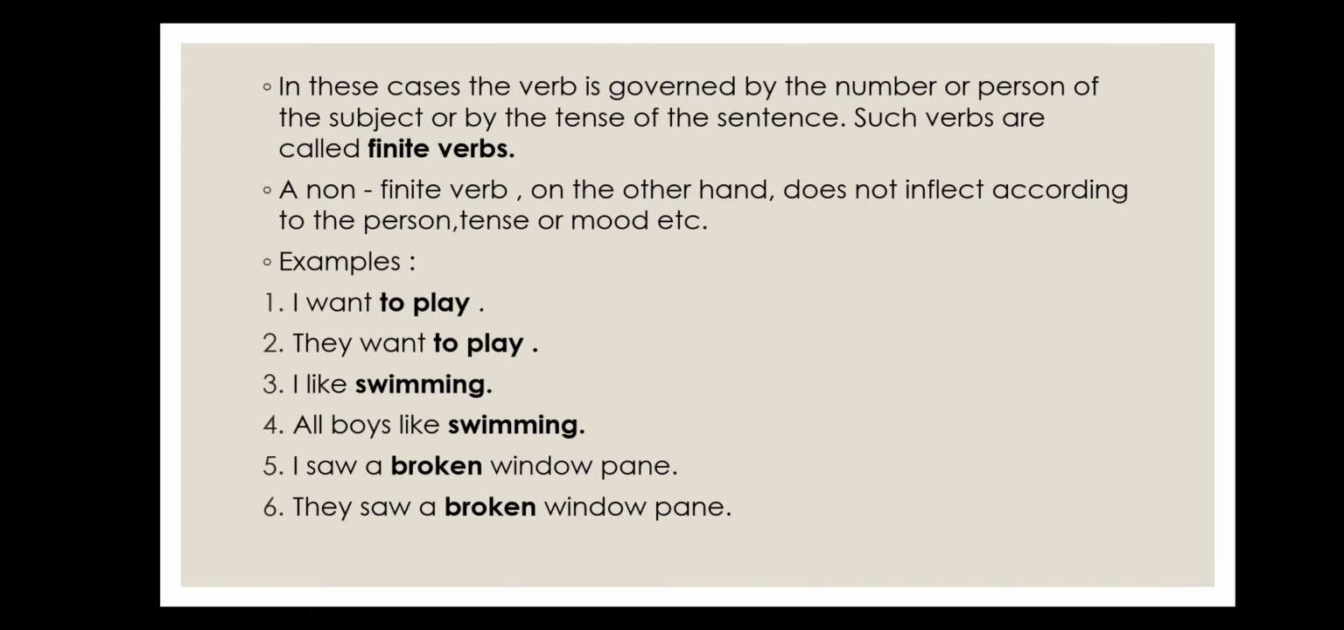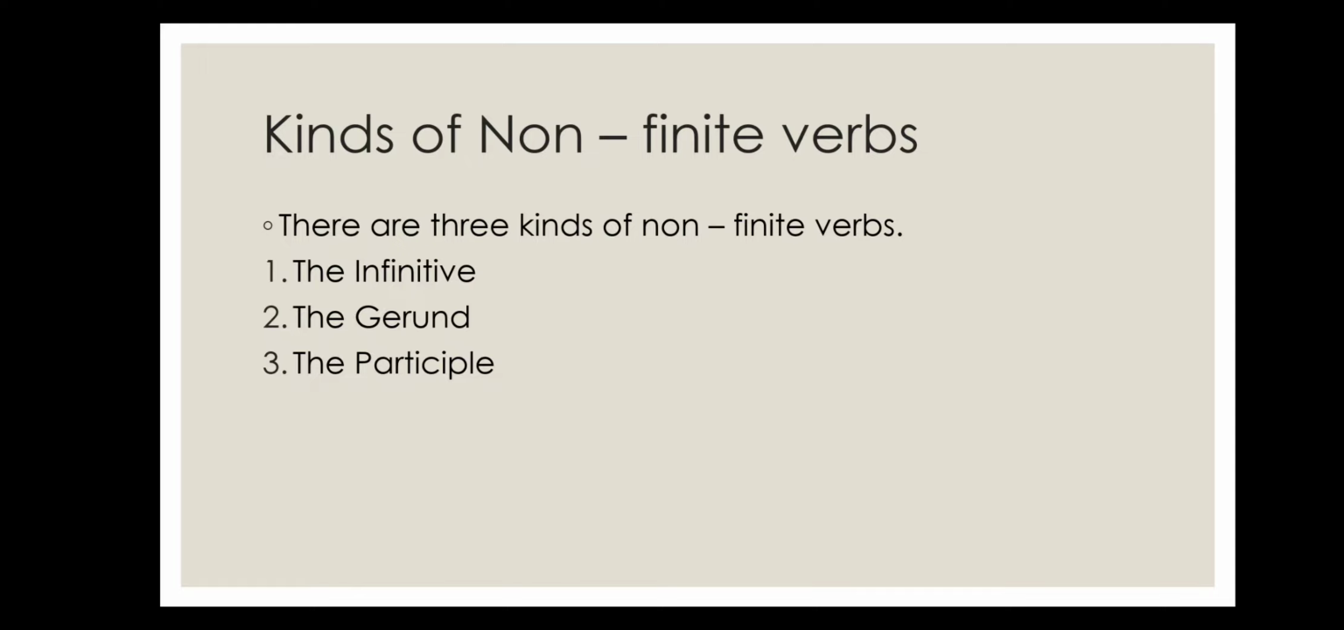Look at the examples. I want to play. They want to play. I like swimming. All the boys like swimming. I saw a broken window pane. They saw a broken window pane. Now, there are three kinds of non-finite verbs: the infinitive, the gerund, and the participle.